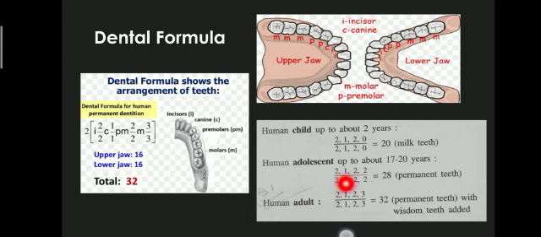And in a human adult, there are a total of 32 teeth, with 2 incisors, 1 canine, 2 premolars, and 3 molars, and the same on the lower side. So the dentition formula varies according to the age of a person.